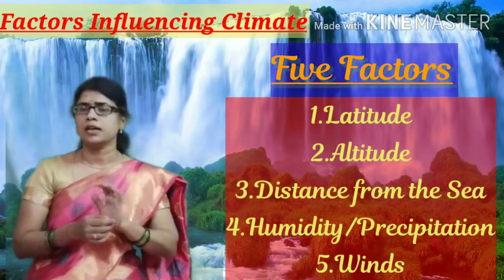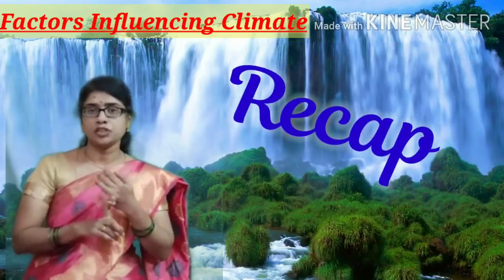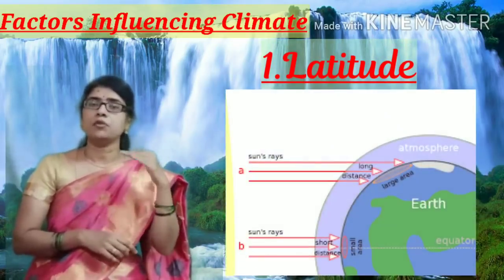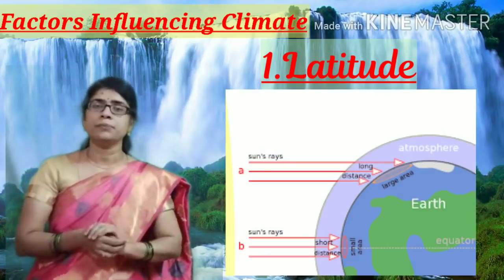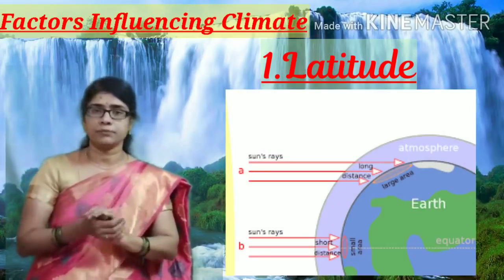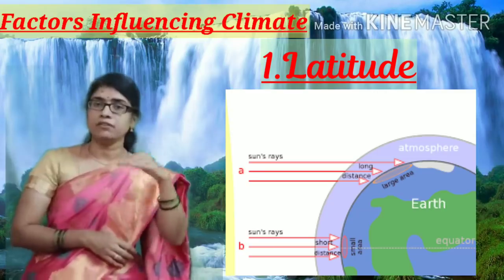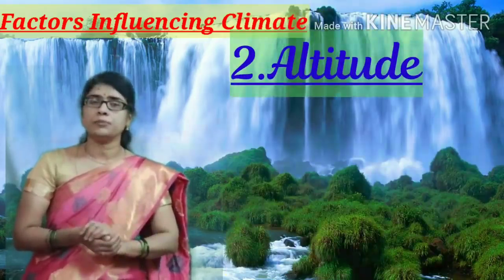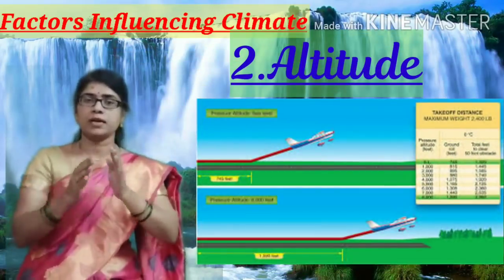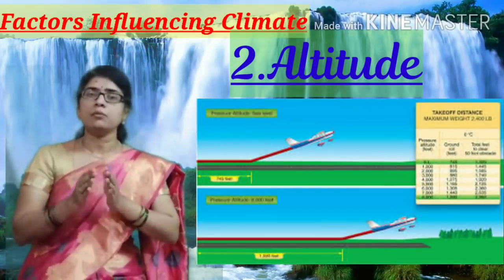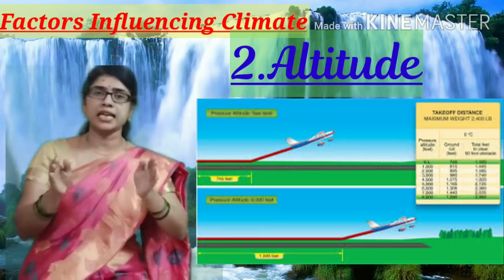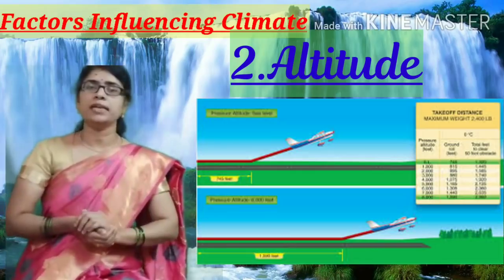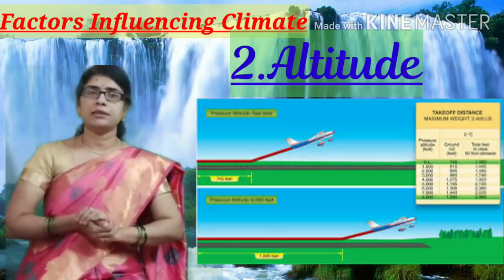So, I will recap once again. Latitude. How is latitude influencing climate? When we are moving farther from the equator, the climate is getting colder. Near the equator it is hotter, but when we go farther from the equator it is becoming colder. Next, altitude. Altitude means height above the sea level. When we are moving towards the hills or to the mountains, the temperature will be decreasing. You will be experiencing cold climate.